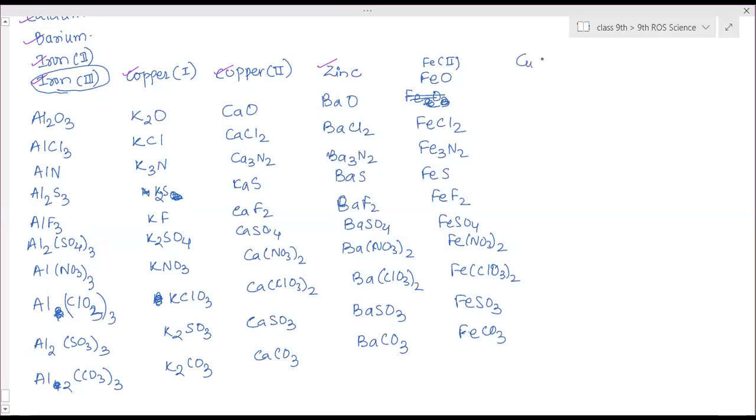Then copper with 1 valency. Copper 1 valency is Cu2O. CuCl. Cu3N. Cu2S. CuF. Cu2SO4. CuNO3. CuClO3. Cu2SO3. Cu2CO3.